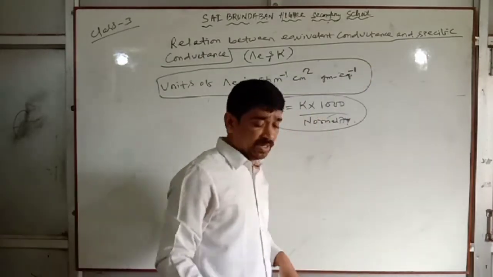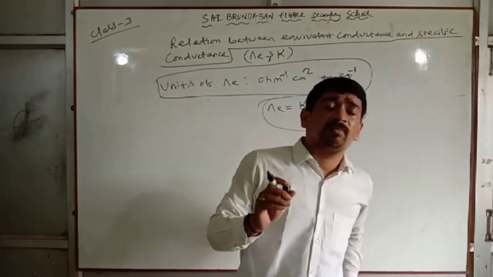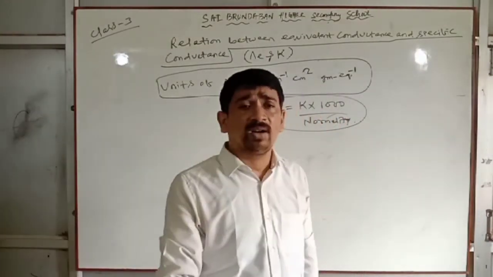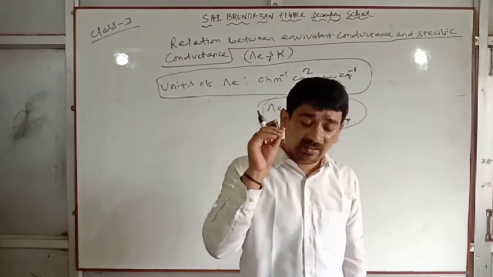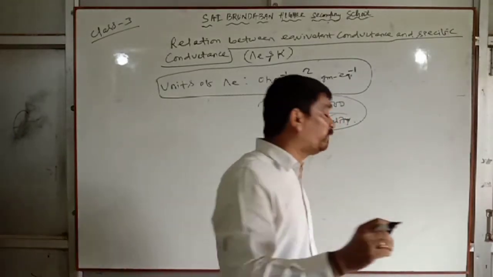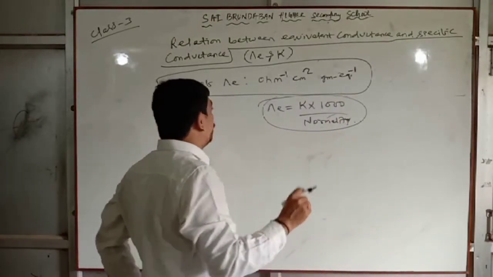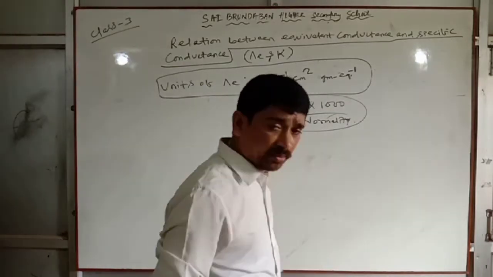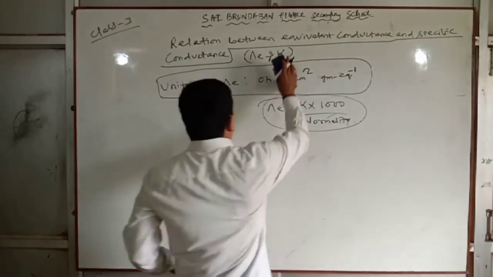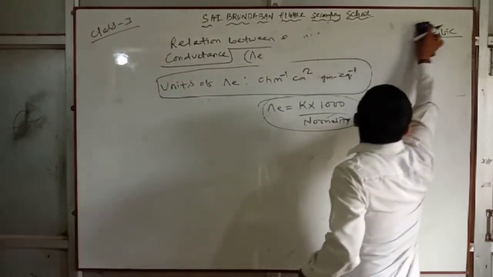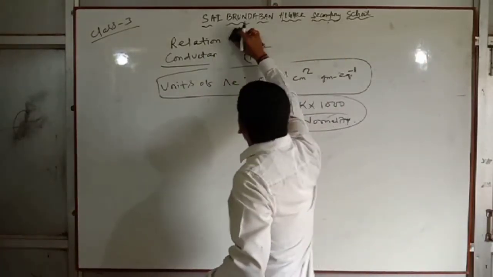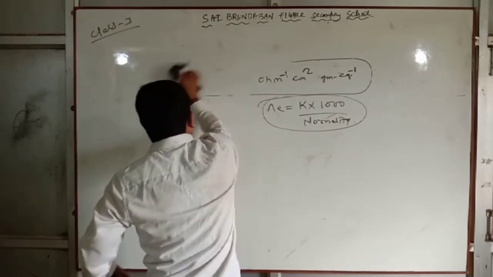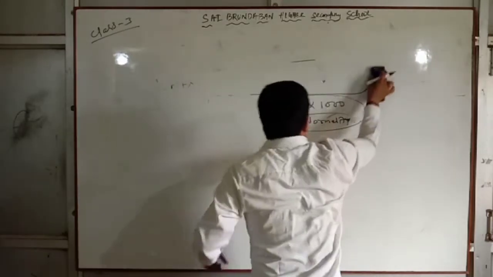Clear? So this is all about equivalent conductance, specific conductance, and the relationship between equivalent conductance and specific conductance. Clear? Next is molar conductance.